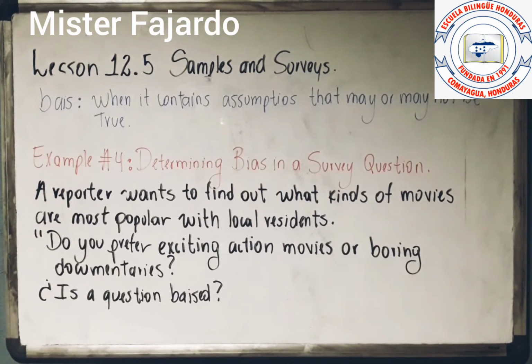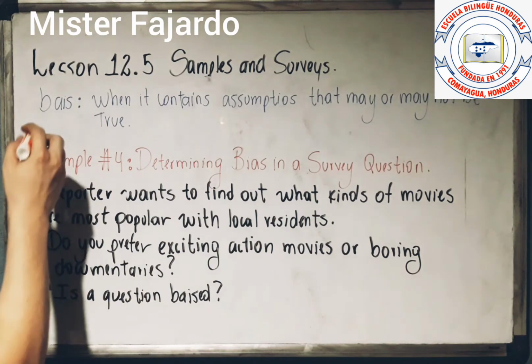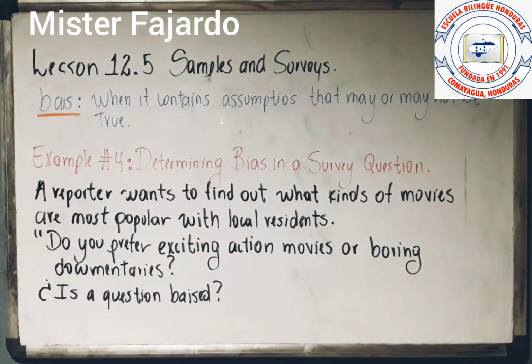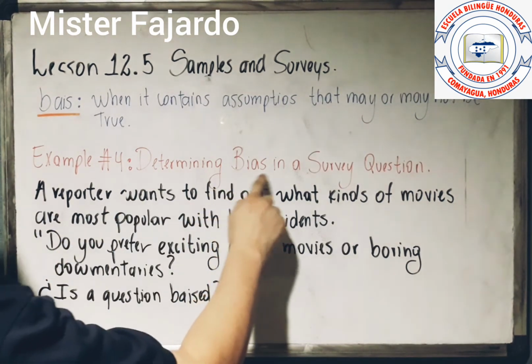In example number 4, we are going to use a new concept. We are going to introduce the concept of bias, okay? What does bias mean? That's really interesting, because a survey question has bias when it contains assumptions that may or may not be true. Bias can influence the opinion, and can make one answer seem better than another, okay?